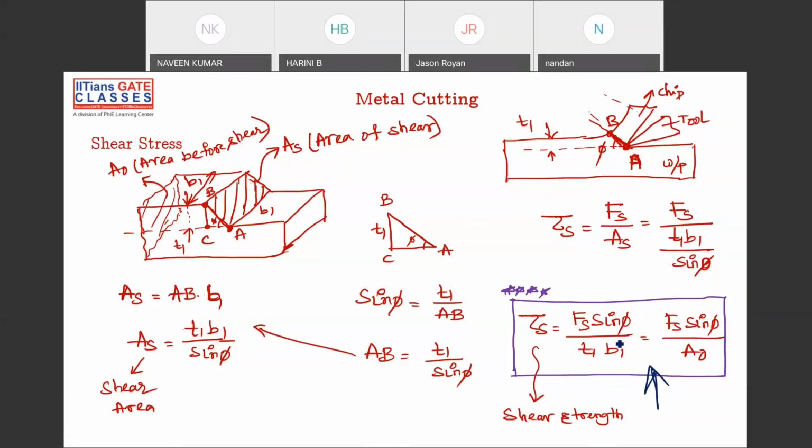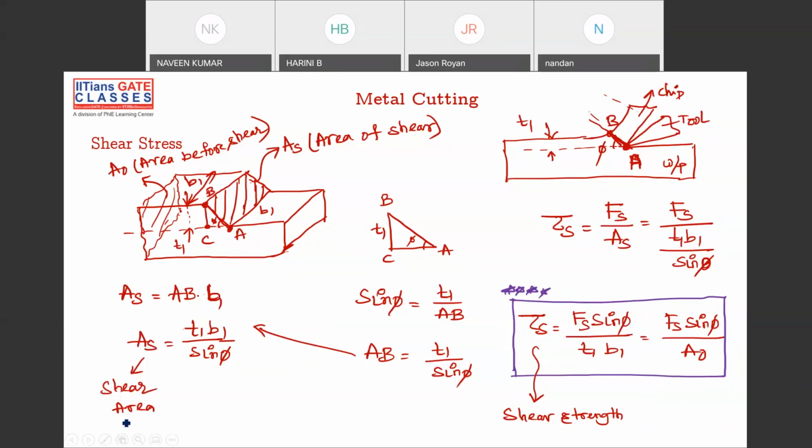That is Fs sin phi by T1 B1. Fs is shear force, sin phi is your shear angle, T1 is uncut chip thickness, B1 is uncut width. Here it is written as A1 actually, so please forget that. This is your important formula that you have to remember: Ts is equal to Fs sin phi by T1 B1. That's it.